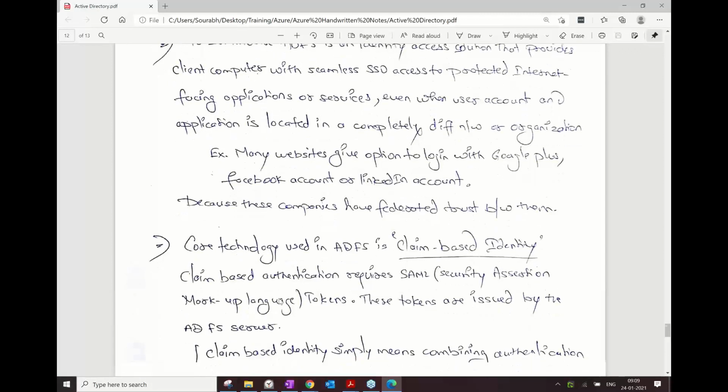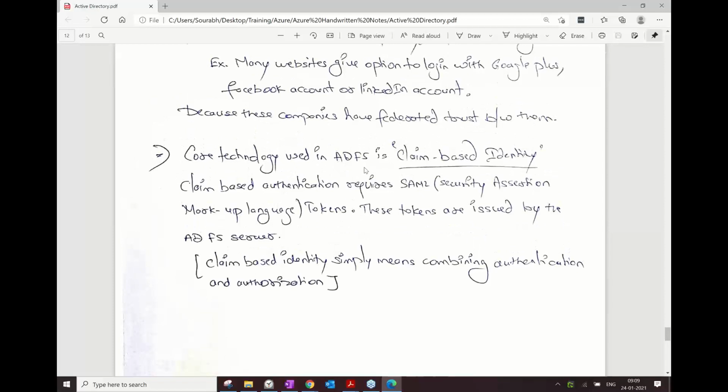The last thing: the core technology behind ADFS is claim-based identity. That is, a claim token is issued to the user, which actually gets submitted to the application. The application sees that token, checks the STS, whether that STS is trusted, and if it is trusted, they would not ask you a single question and give you single sign-on access. So claim-based authentication requires SAML, Security Assertion Markup Language, tokens. These tokens are issued by the ADFS server. So what does a claim mean? Claim means combining your authentication and authorization information and then adding a signature from the STS. That is what a claim means.